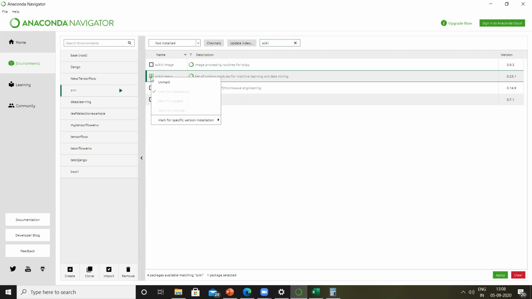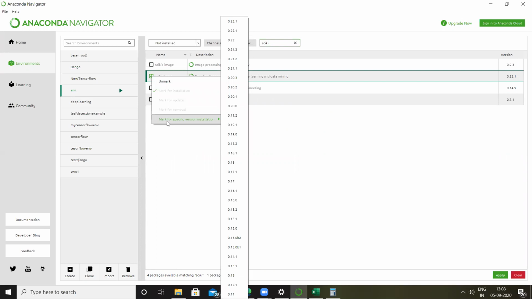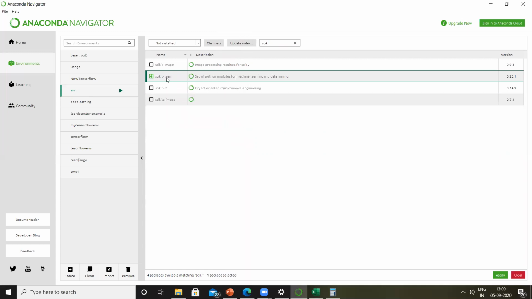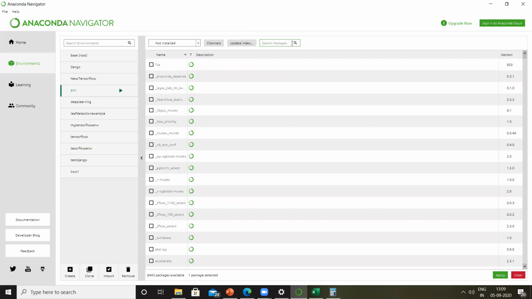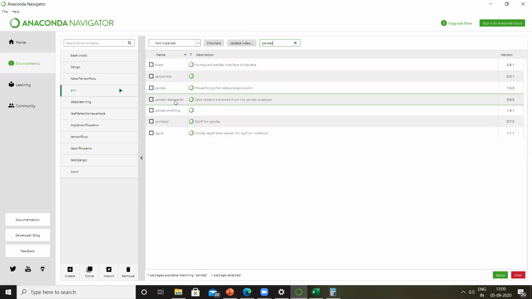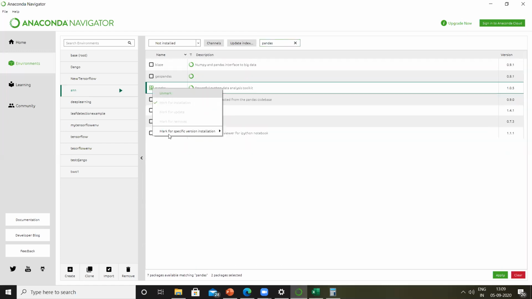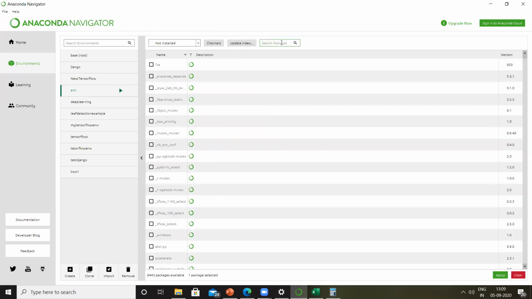You can choose a version; right now it will install version 0.23. If you want a different version, I simply right click this and mark for specific version installation, and you can choose a specific version. Once the sklearn library is installed, you will install other libraries like pandas in a similar fashion. After pandas, you can also install NumPy.